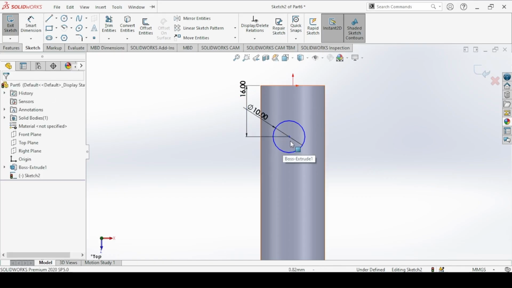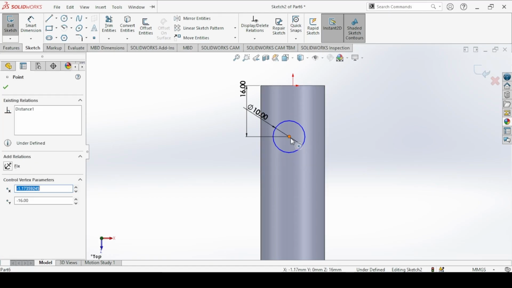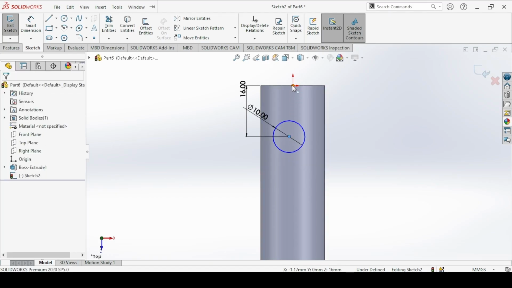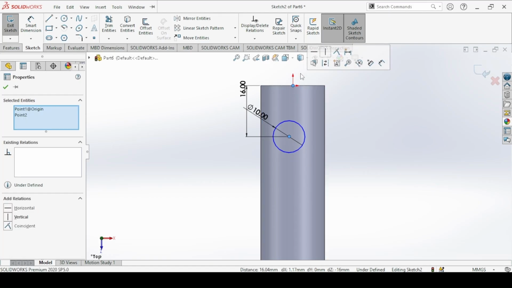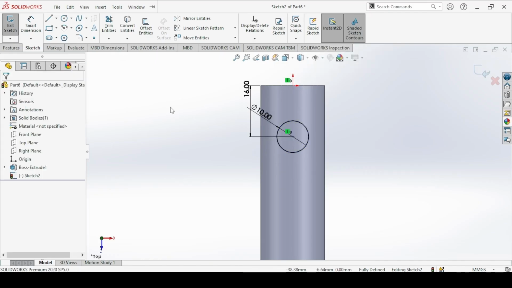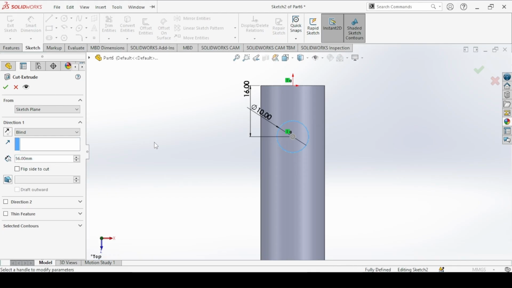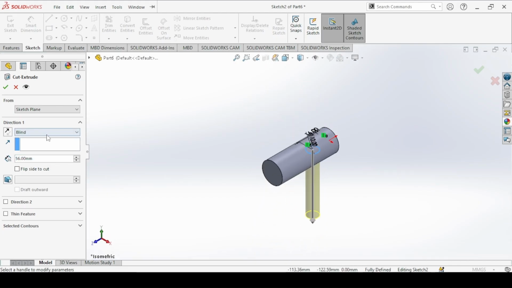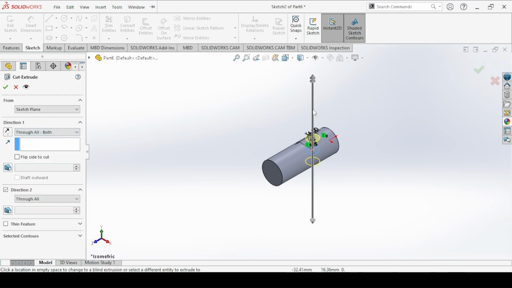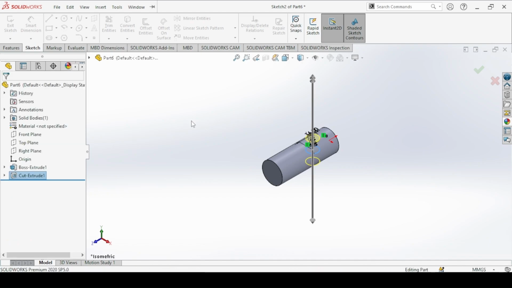Make sure the circle is in the center, so hold the shift key, click on the center and the origin here, which will be the center of the shaft. Make vertical, exit, and then set the end condition to through or both, to pass through both sides of the shaft. Okay.